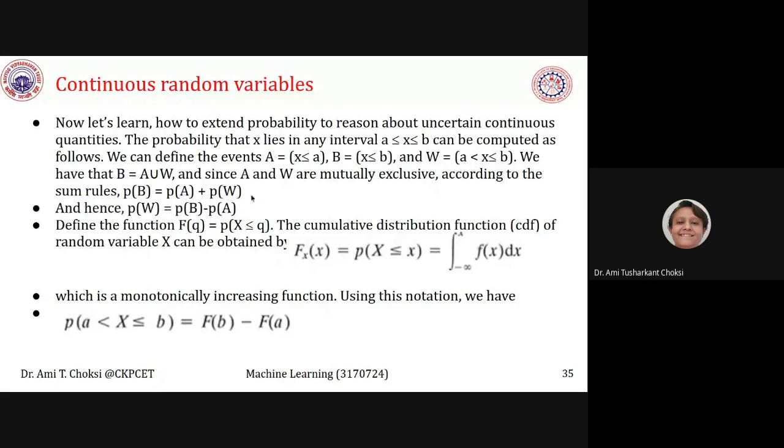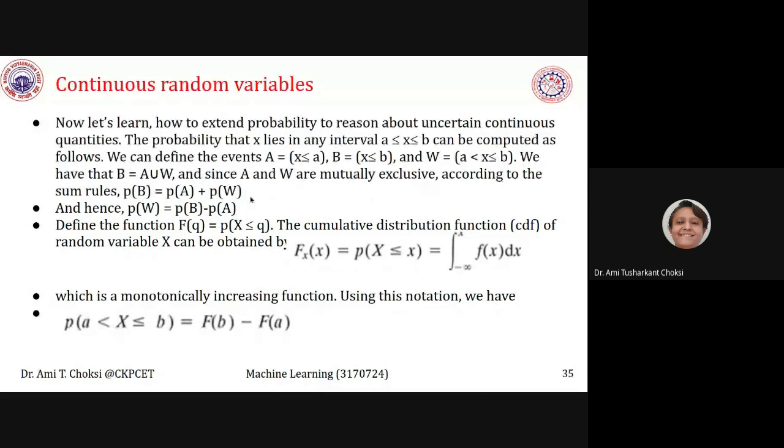This is what we used to have till now. But as these two events are mutually exclusive, we discard that negative term, minus P of A intersection W.